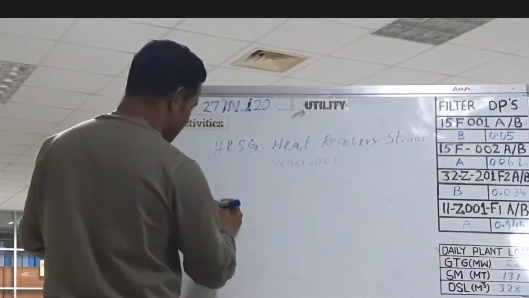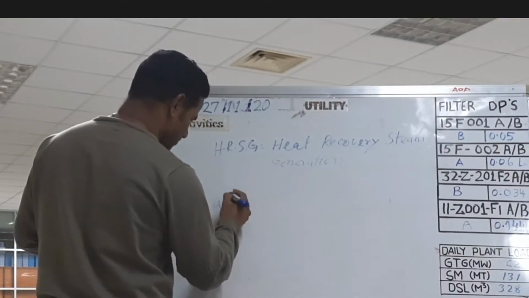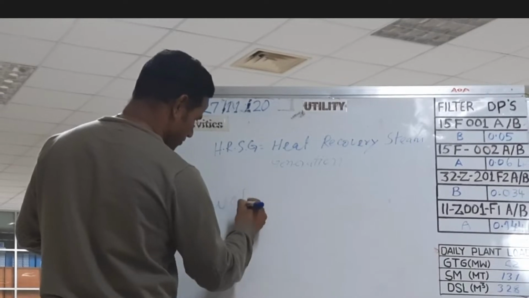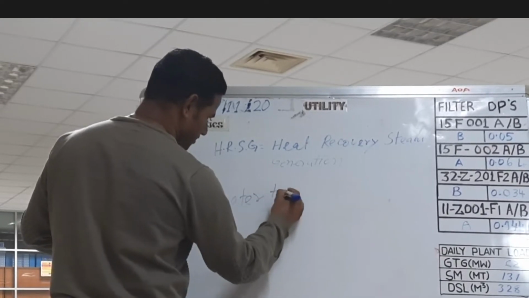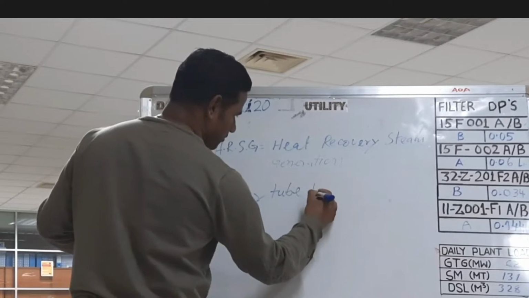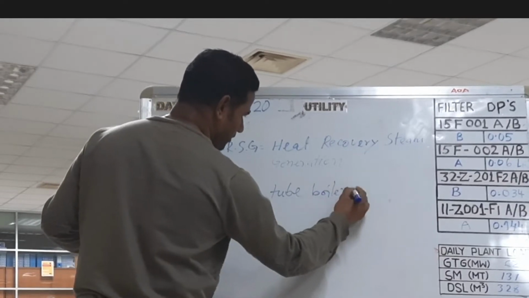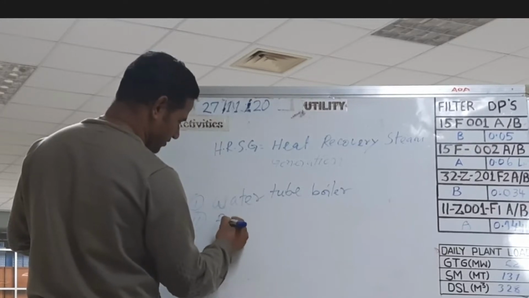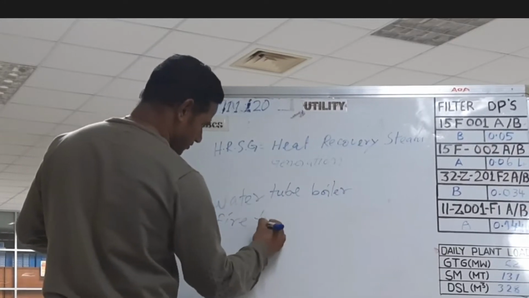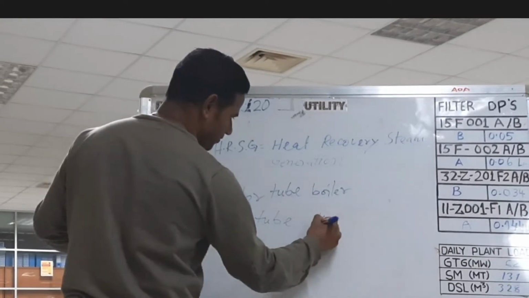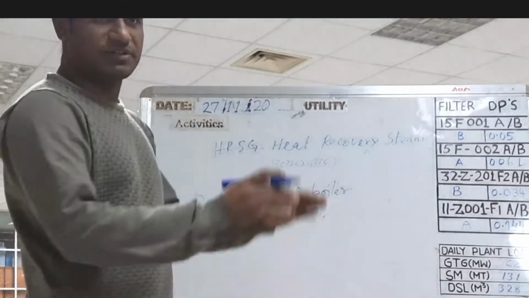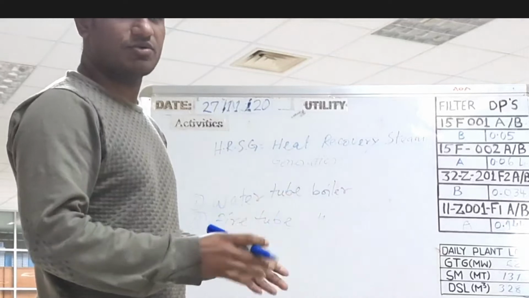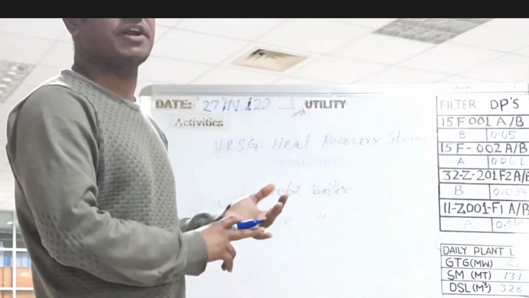One is water tube boiler. And another is fire tube boiler. On the basis of construction, boiler is two types. One is water tube boiler, another is fire tube boiler.